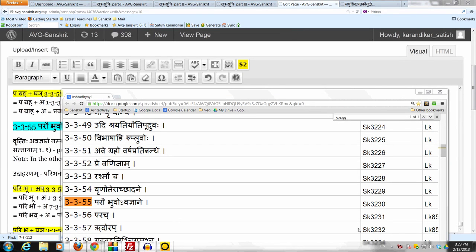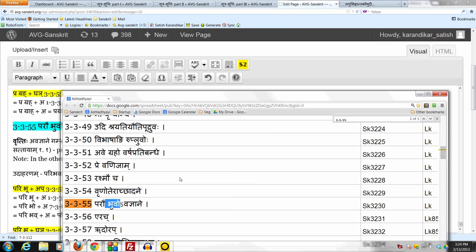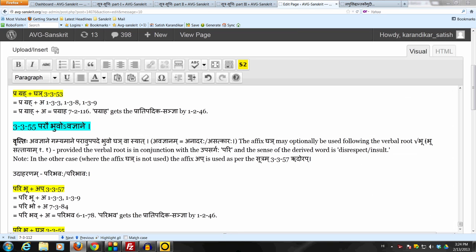We just studied the sutram 3353, Rashmau Cha. Let's take a look at a similar sutram now, which is 3355, which says Parau Bhuvova Jnane. This sutram also applies in the case of only one specific verbal root, and the verbal root is the very first verbal root in the Dhatu Patha, which is Bhu sattayam.